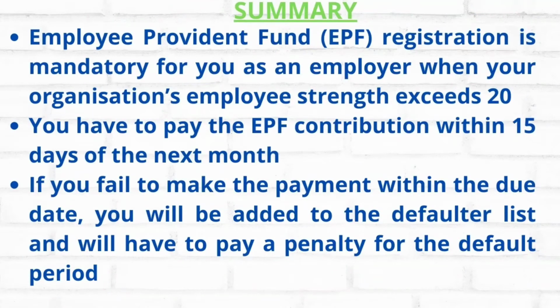And this is the brief summary. Employee Provident Fund registration is mandatory for you as an employer when your organization's employee strength exceeds 20 employees. So once the number of employees exceeds 20, then registration is mandatory, and you have to pay the EPF contribution within 15 days of the next month. So for this month we have to pay on the following month's 15th date.